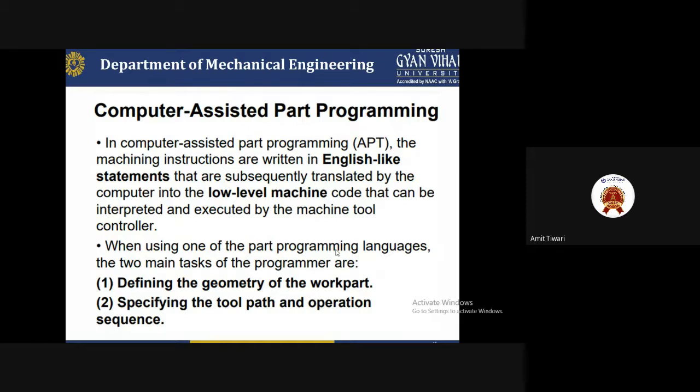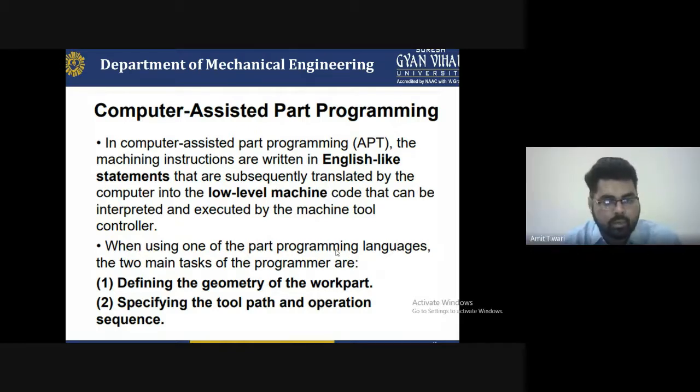So defining the geometry of the work part simply gives the idea of how to generate the code with M codes or G codes. You have to put the code as per your requirement, and the machining will be done as per your convenience. So defining the geometry of the part is the first important thing that we have to select before starting the machine.